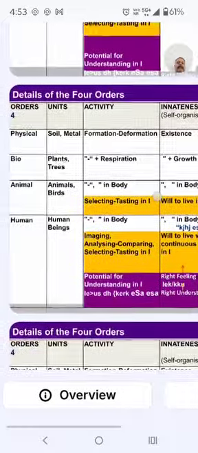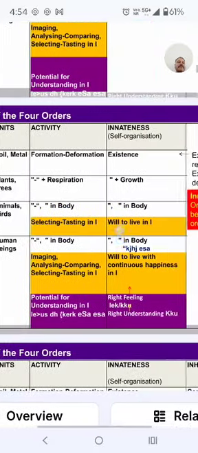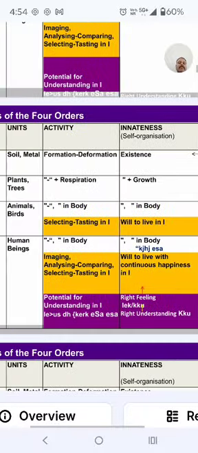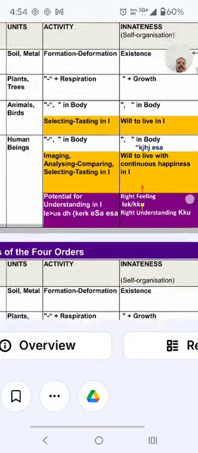Accidents, inactiveness, self-organization being the defined order, in the body of humans.